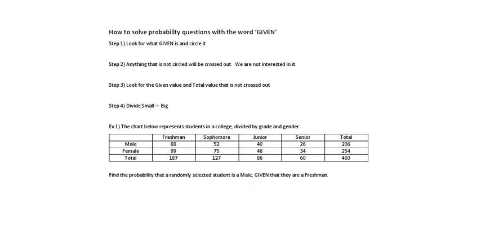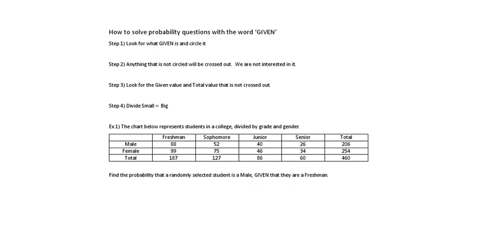All right, here's the trick to doing a problem involving given. First, look for what given is and circle it. Then anything that's not circled will be crossed out. We're not interested in it. Then we check what the given value is and the total value that is not crossed out, and divide. Sounds complicated, but it's easier to show than explain.